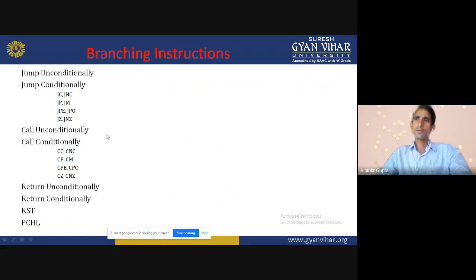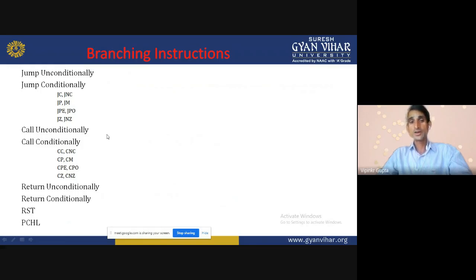When some programs are written in memory, these programs are called by our master program, which takes its data. Unconditionally, every time it calls that program, it executes that program, takes the data and performs its own task.